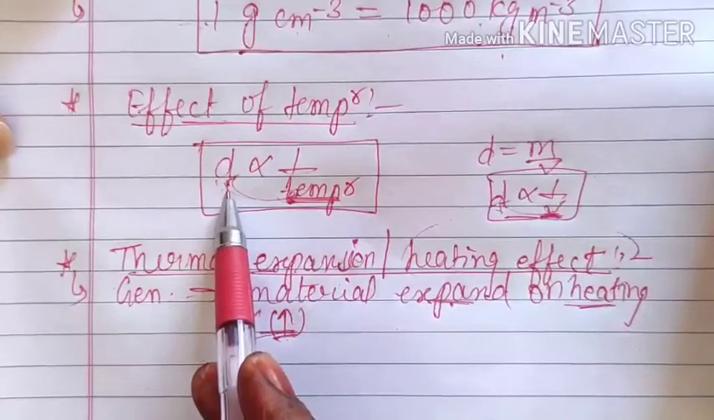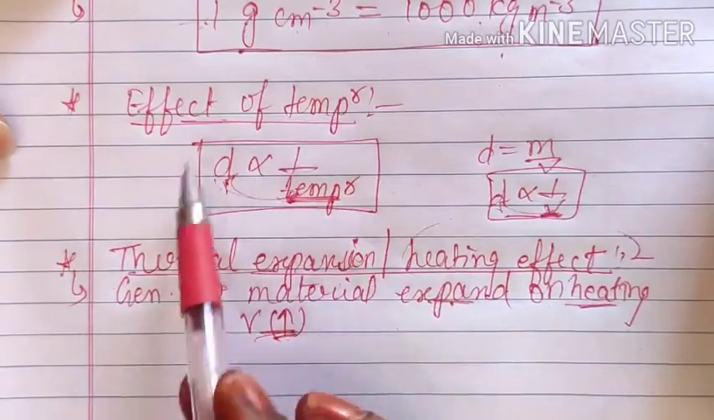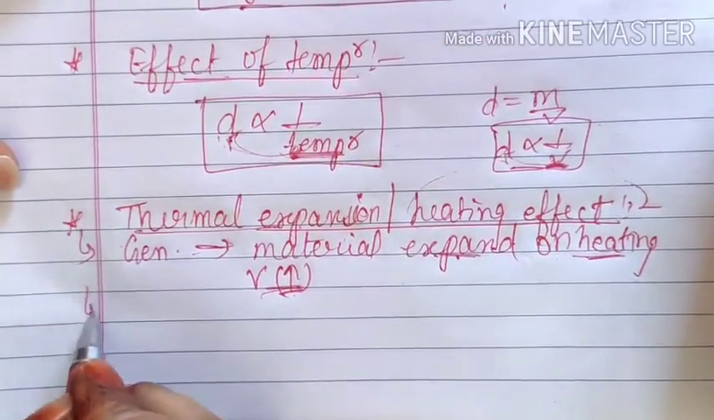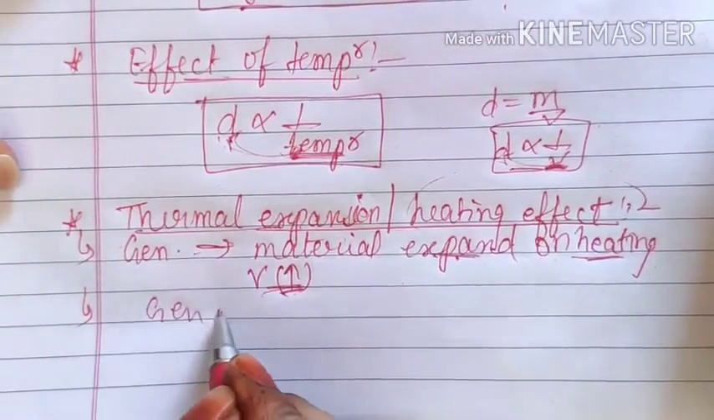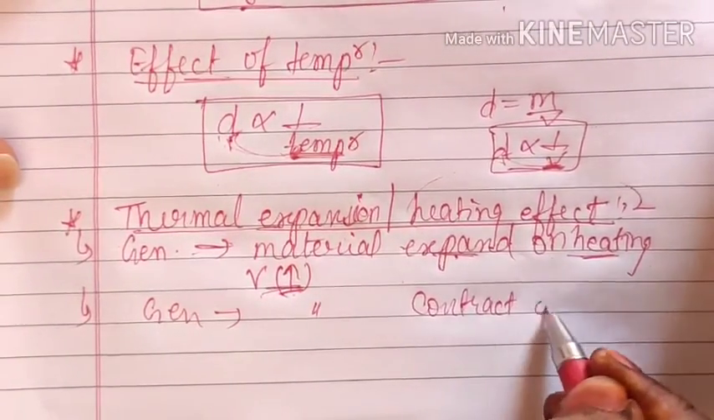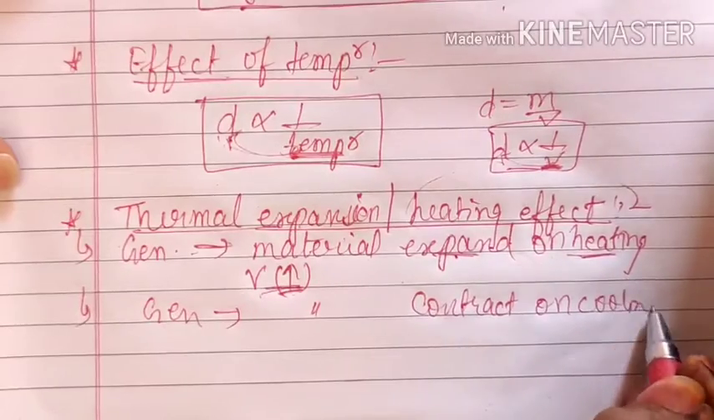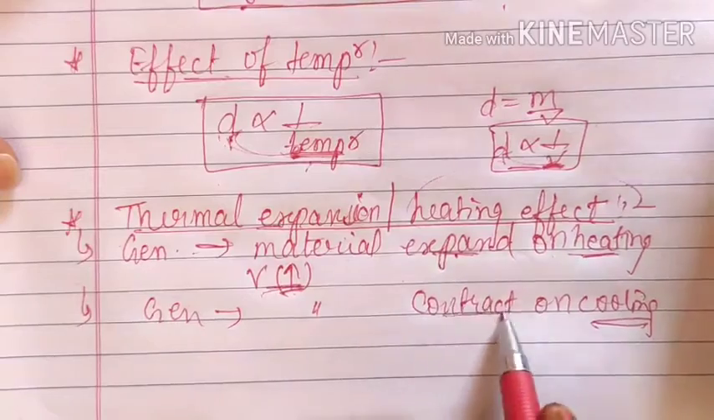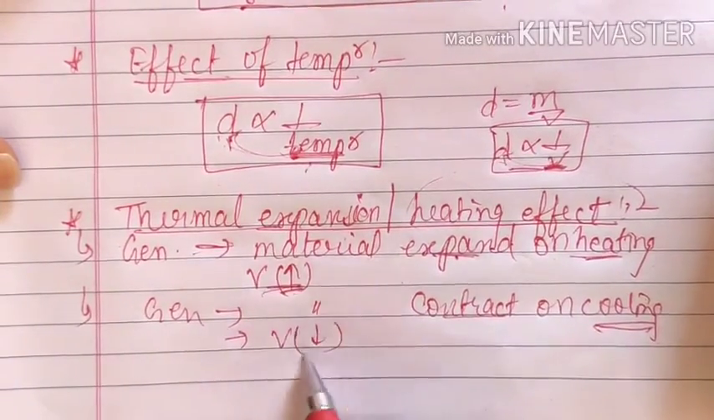But here we will have some exceptions. This is only one generalized thing. The same thing is true for the opposite. That means generally materials contract on cooling. Cooling means you are decreasing the temperature. And if it contracts, then the volume will decrease.